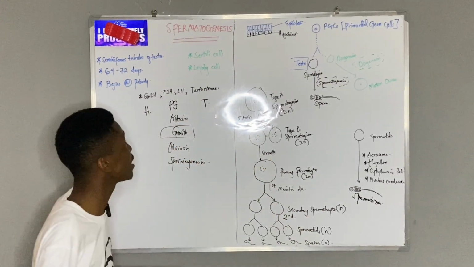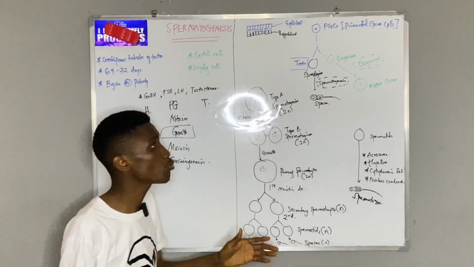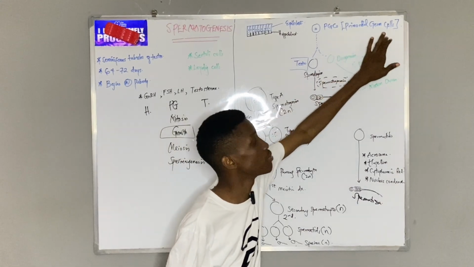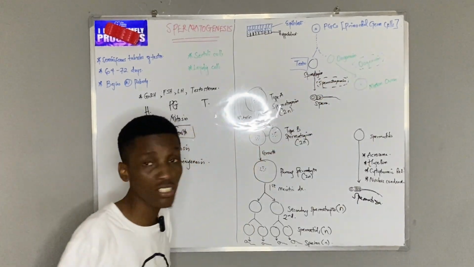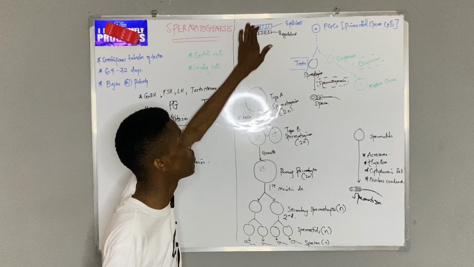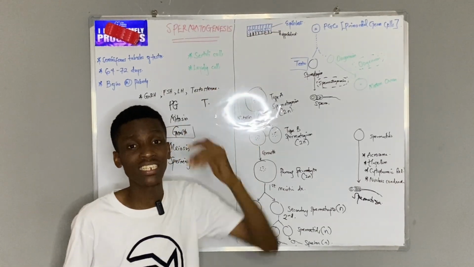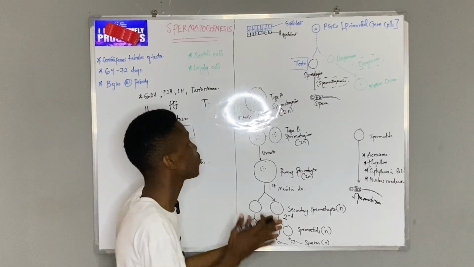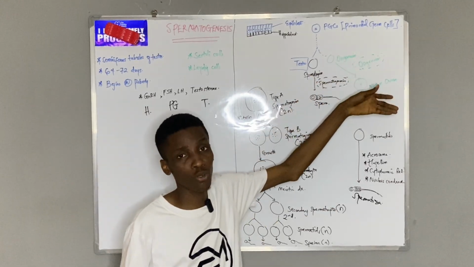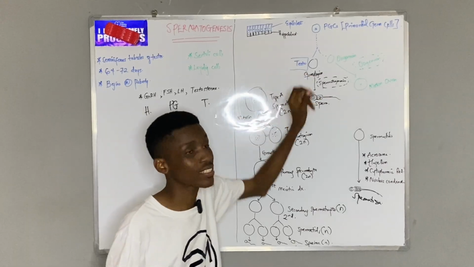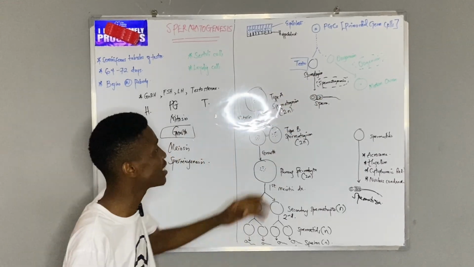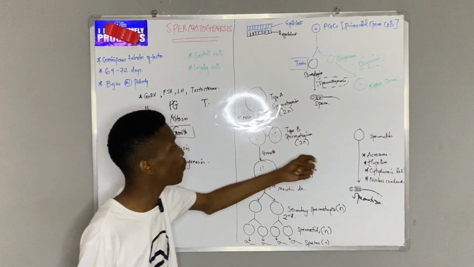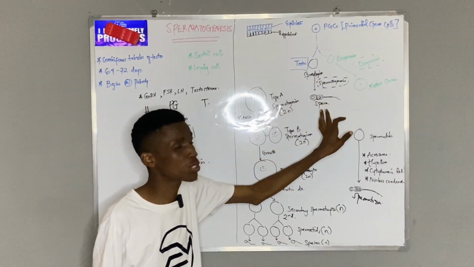So in summary, what have we learned? Spermatogenesis is a process whereby sperm is formed from primordial germ cells. Where is the source of these primordial germ cells? Epiblast cells. They develop in week 2 and move to the yolk sac. From the yolk sac, they end up getting to the respective gonads. In males, that will be the testes. When they get to the testes in males, they become spermatogonia. Now, the process by which this spermatogonium changes to sperm is what we call